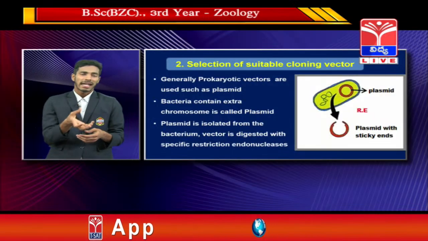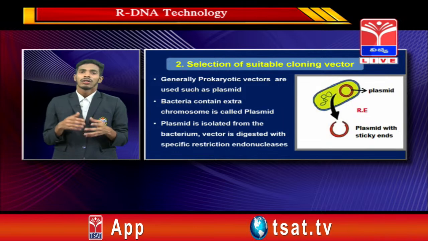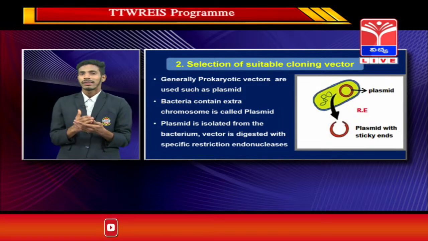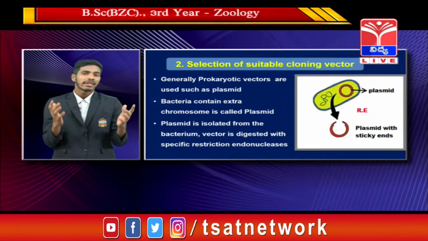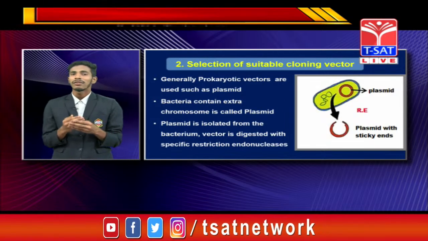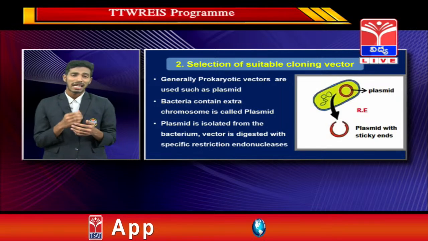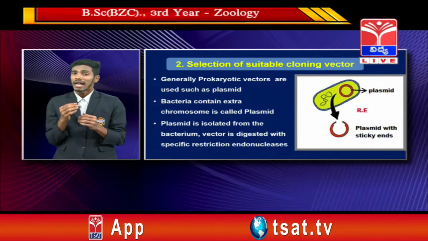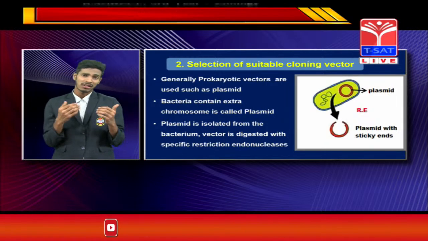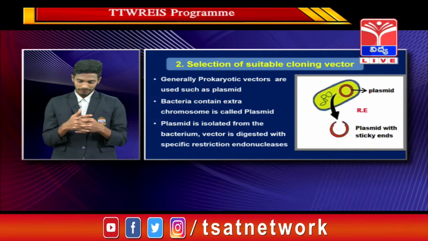Now we have to extract that plasmid. How do we extract it? We treat the bacterial cells with EDTA and lysozyme to break down the cell wall of the bacteria. After that, we do ultracentrifugation for the purification of the plasmid. Then we will get the plasmids. Now we use the same restriction enzymes again to get the sticky ends of the plasmid.